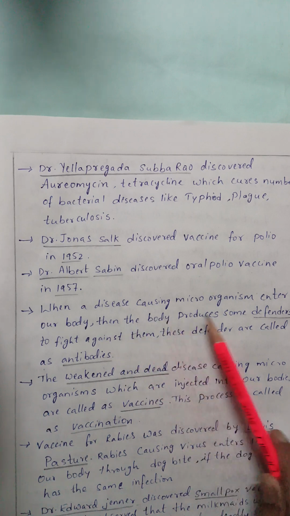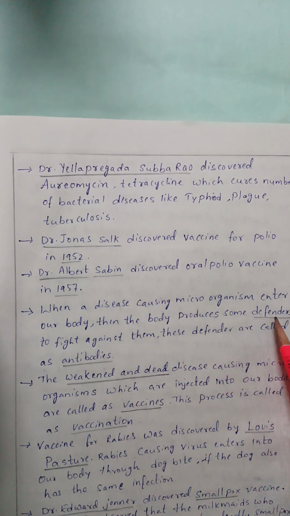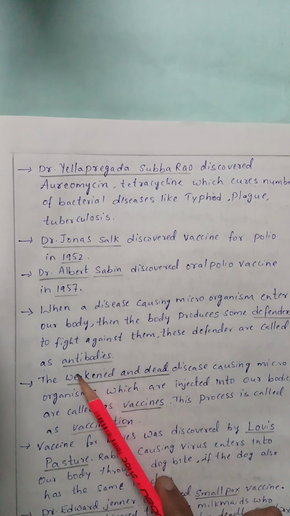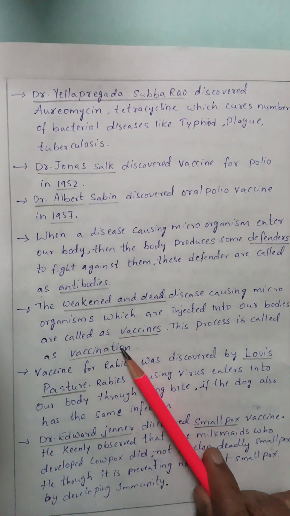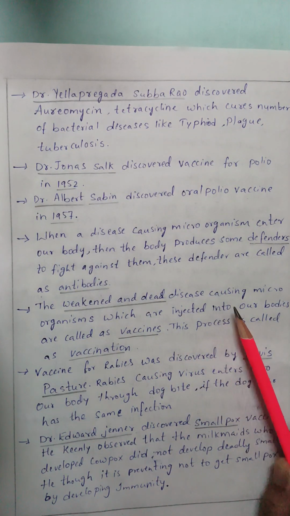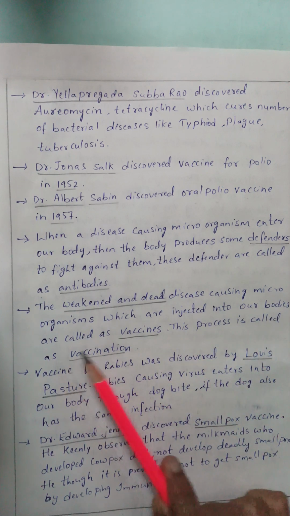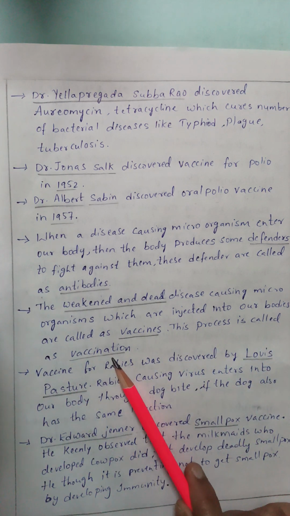When disease-causing microorganisms enter our body, then the body produces some defenders to fight against them. These defenders are called antibodies. The weakened and dead disease-causing microorganisms which are injected into our bodies are called vaccines. This process is called vaccination.